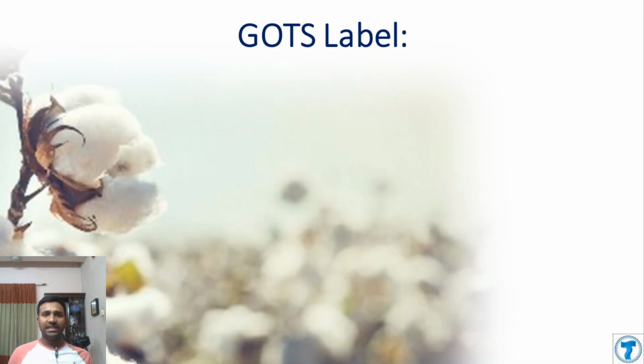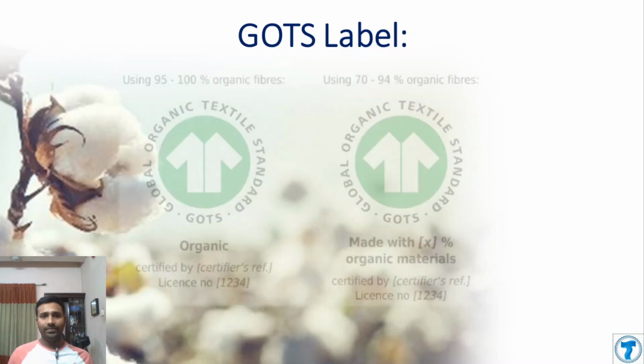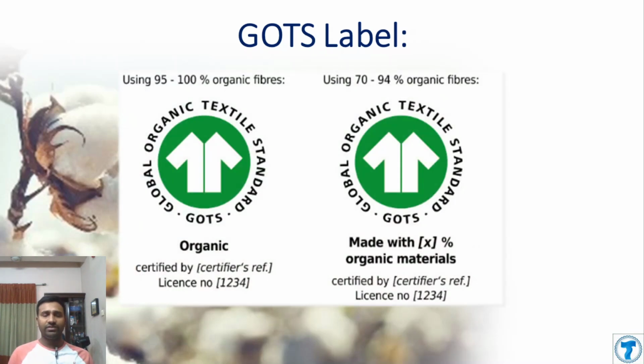So during the GOTS labeling, you need to follow a certain layout for the label. There are two label grades. For label grade 1, you can write "organic," and for label grade 2 you can write "made with X% organic material." You need to mention the certifier reference number and the license number of the producer.